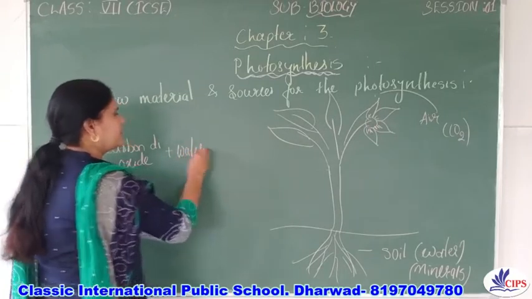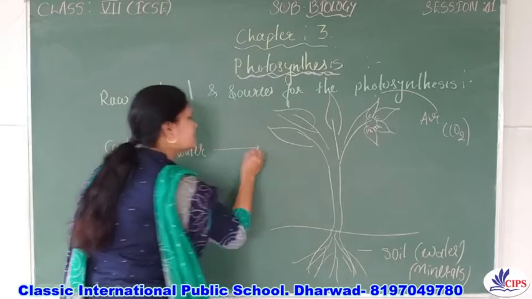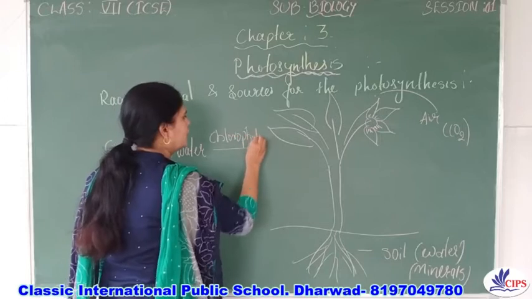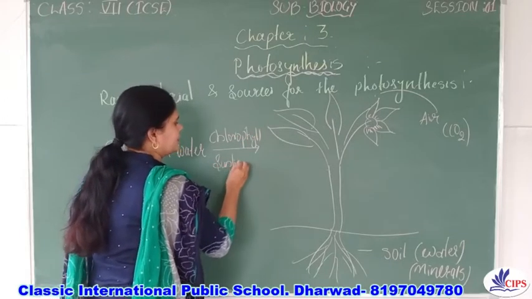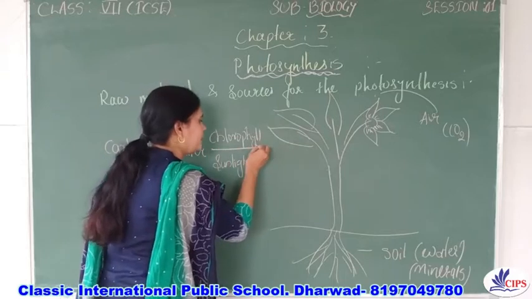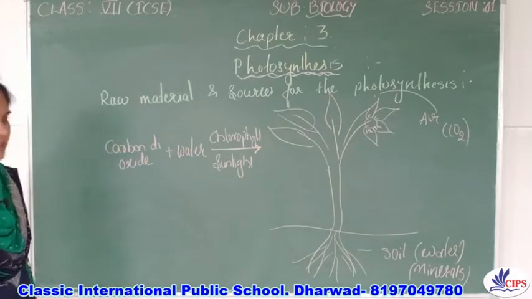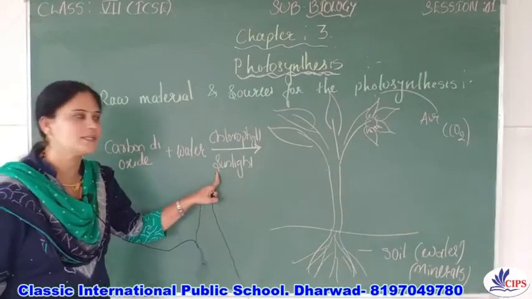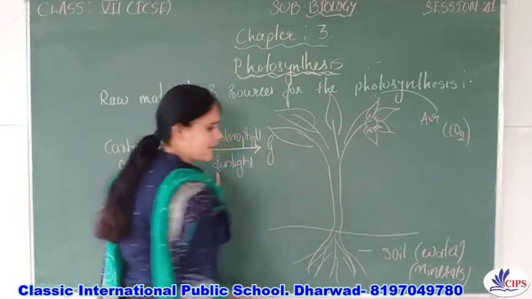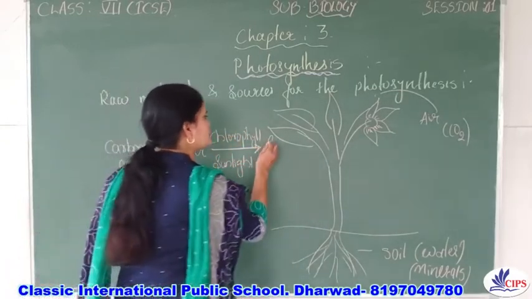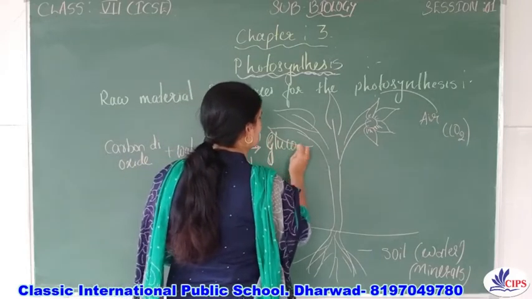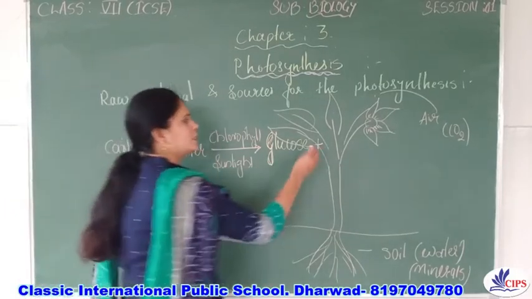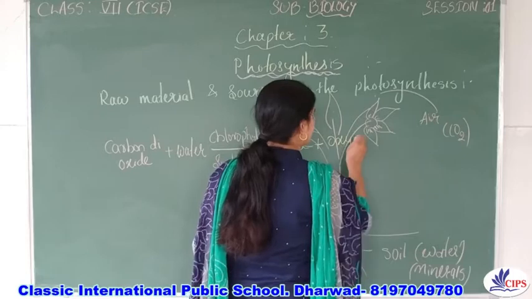Plus water, in the presence of chlorophyll and sunlight. So this is the arrow mark. You might know this from chemistry when we write reactions: carbon dioxide plus water in the presence of chlorophyll and sunlight, the food is prepared and this food is called glucose, right? Glucose, plus which gas is liberated during photosynthesis? Yes, it is oxygen, right?